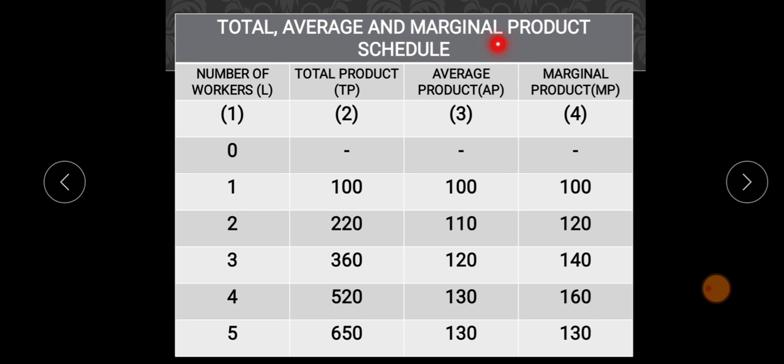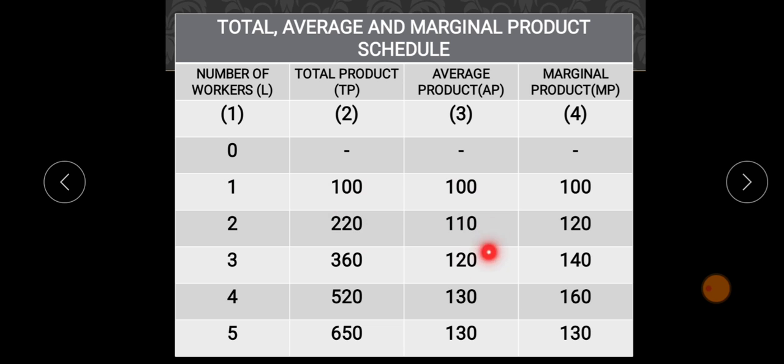Now comes the next concept, the average product, which is the ratio of the total product divided by the number of workers. This 100 we get by dividing 100 by 1. Similarly, 110 we get by dividing 220 by 2.